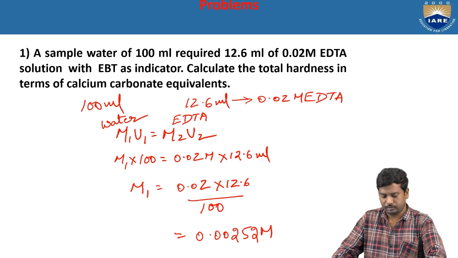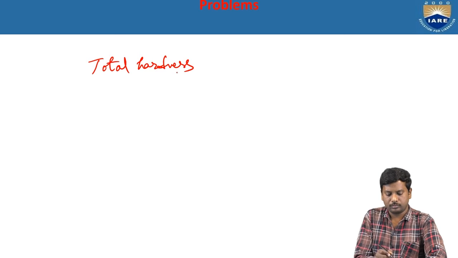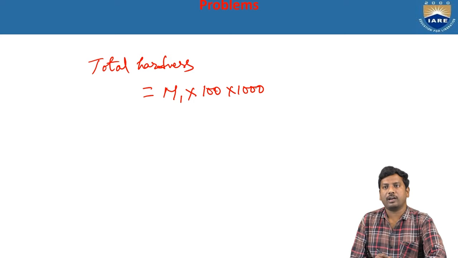So that means total hardness is equal to M1 into 100 into 1000. Why do we multiply by 100 into 1000? 100 is always the molecular weight of calcium carbonate, because we measure the hardness of the water in terms of calcium carbonate equivalence, and 1000 is for a liter.